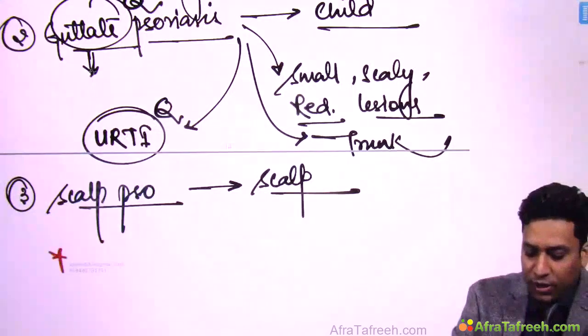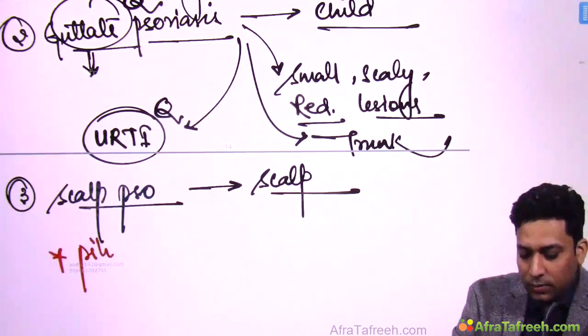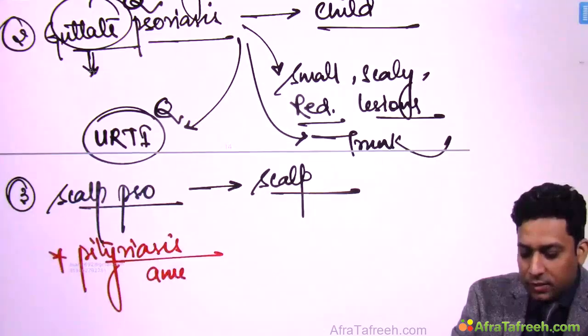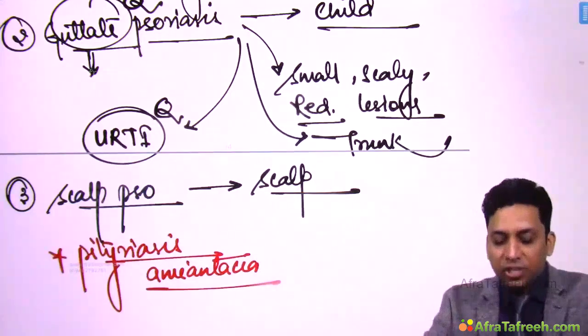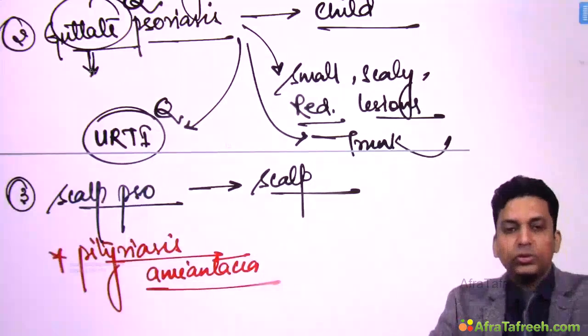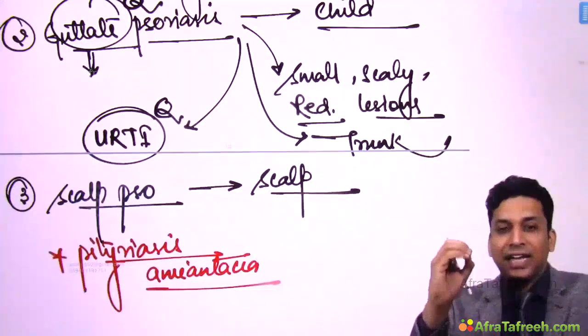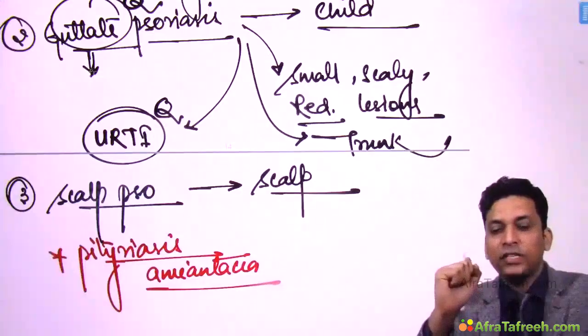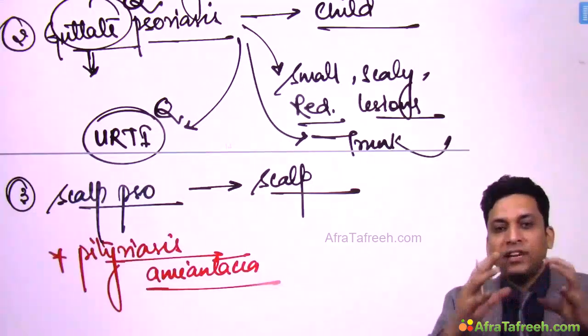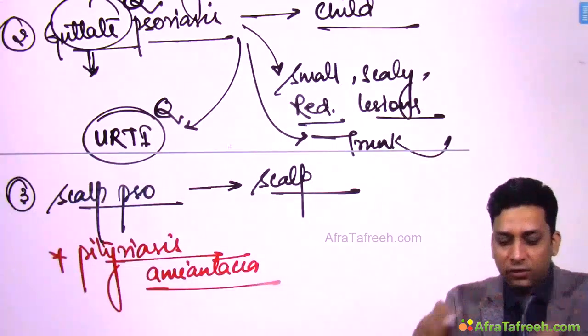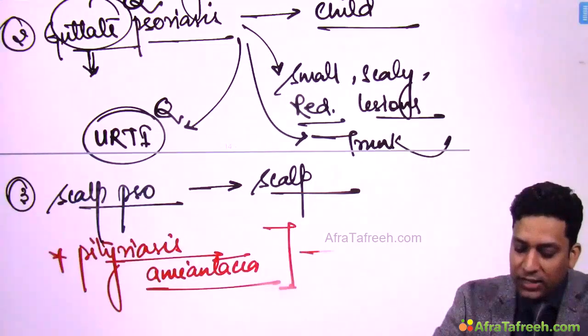Now remember one point here: pityriasis amiantacea. This is the term which is used for thick adherent scales which are seen over the scalp. Pityriasis amiantacea is not a disease. Whenever the patient presents with thick adherent scales over the scalp, we call this condition pityriasis amiantacea.